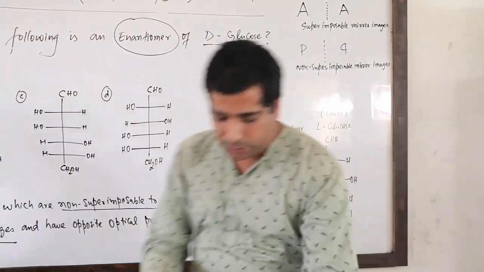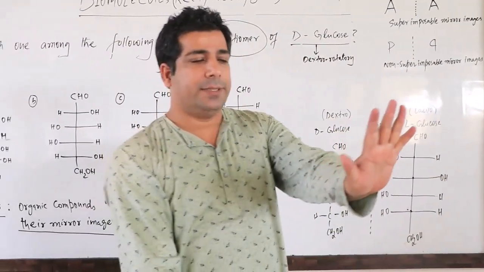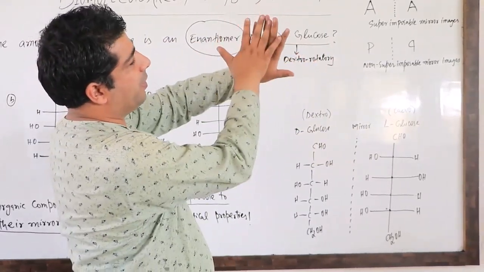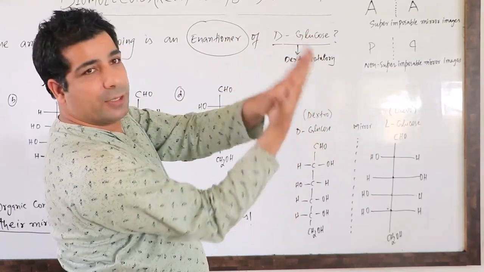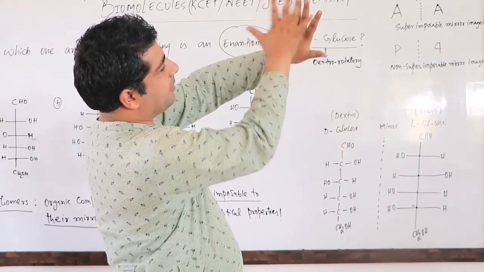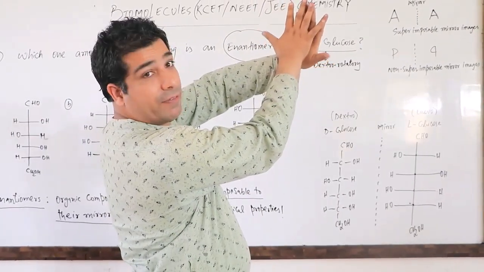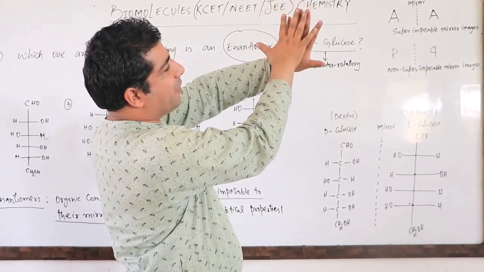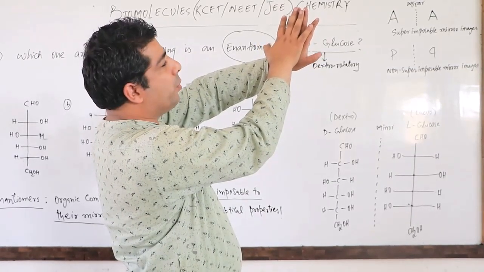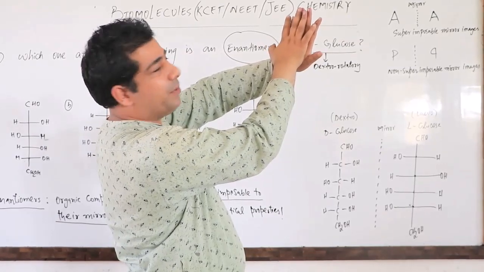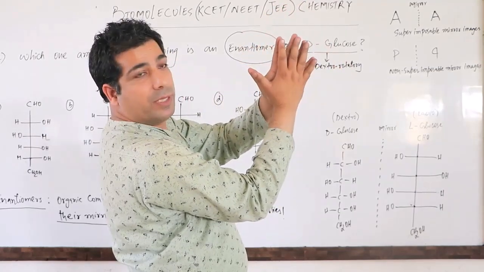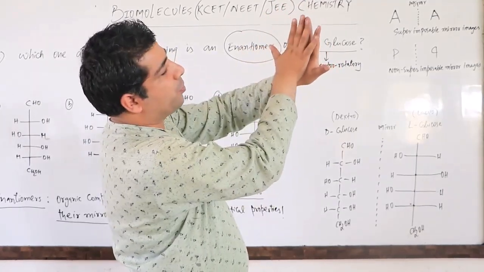Just like this hand, and this, in this way. They can't superimpose on each other. But if I put the hands like this, it's like the AA pattern, they superimpose. But if I show one hand like this and one hand like this, the thumbs are at different places. So they don't fit into each other because the thumbs don't combine here. So it is non-superimposable. But in this way, superimposable, superimposable, non-superimposable.